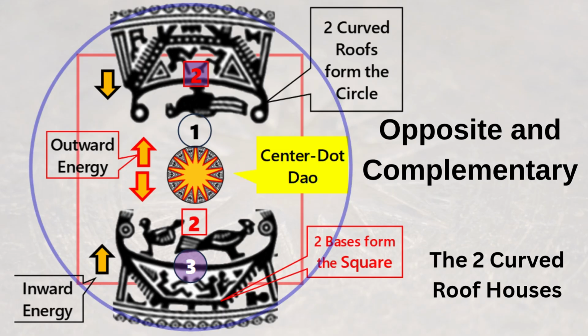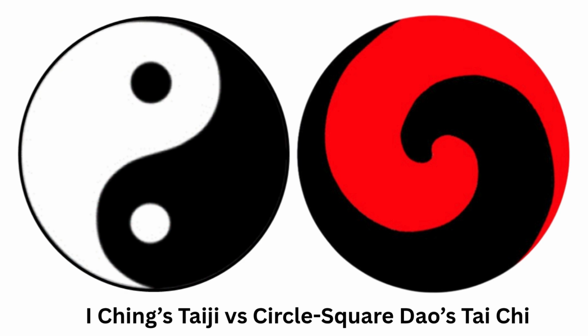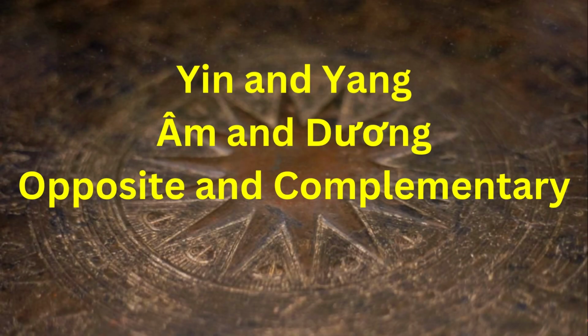Both the I Ching and the Circle Square Tao base their cosmologies on this inviolable law. However, while I Ching applies the concepts of Yin and Yang to express the law, Circle Square Tao deliberately chooses the terms Am and Dương instead. Why?